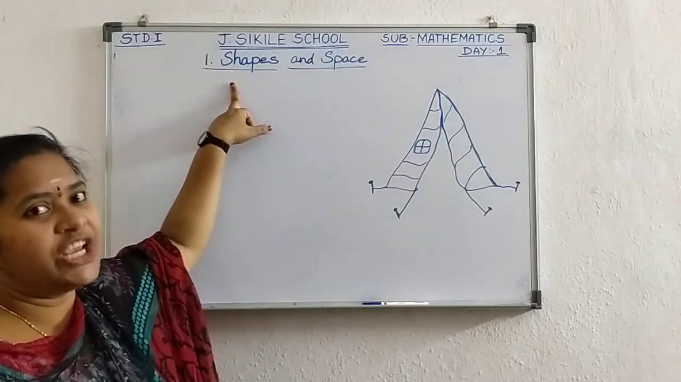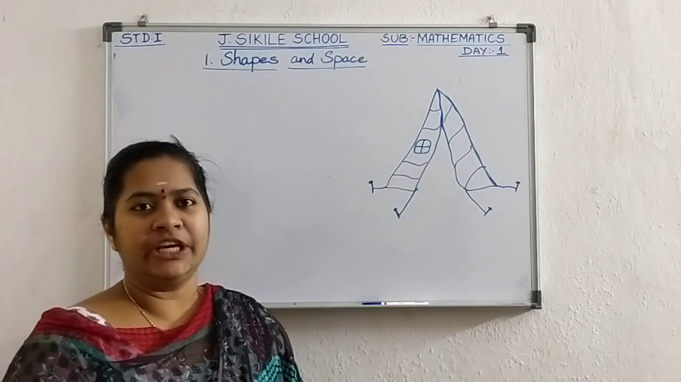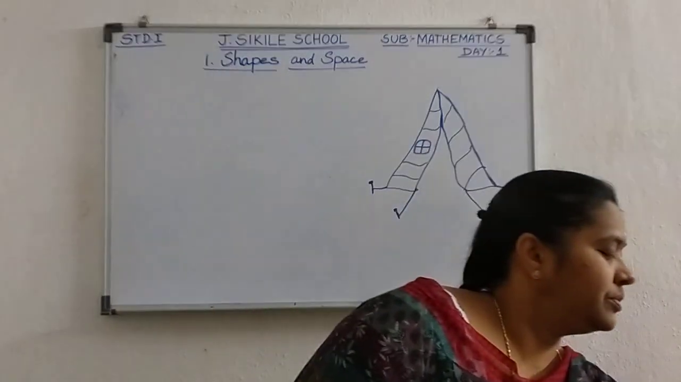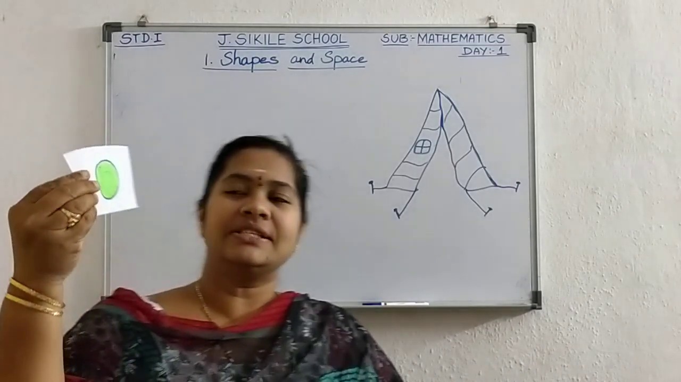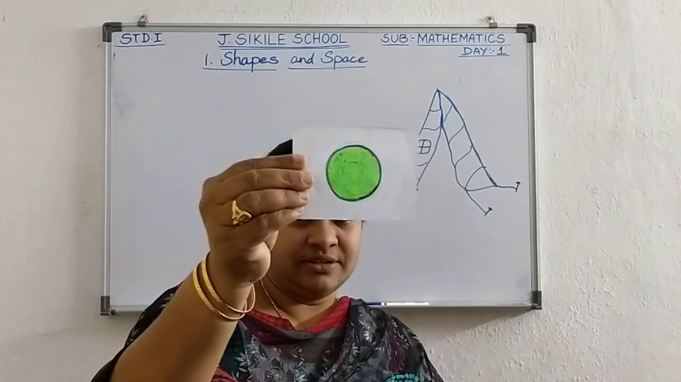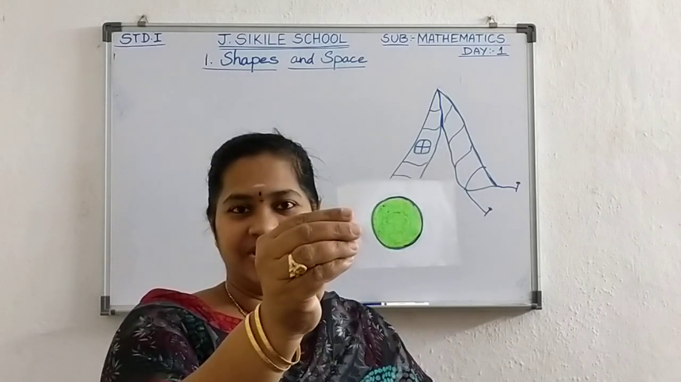What do you mean by shapes? You all know, no? In senior KG you have already learned different shapes. Now you have different shapes like this. What is the shape, children? Circle. Yes? You have learned in senior KG.